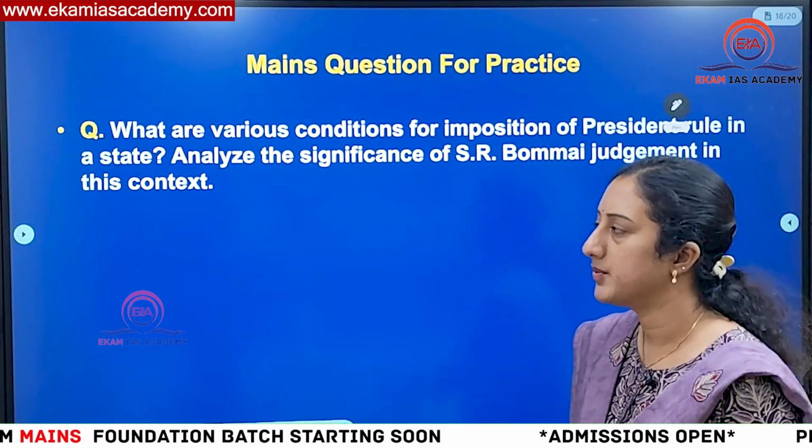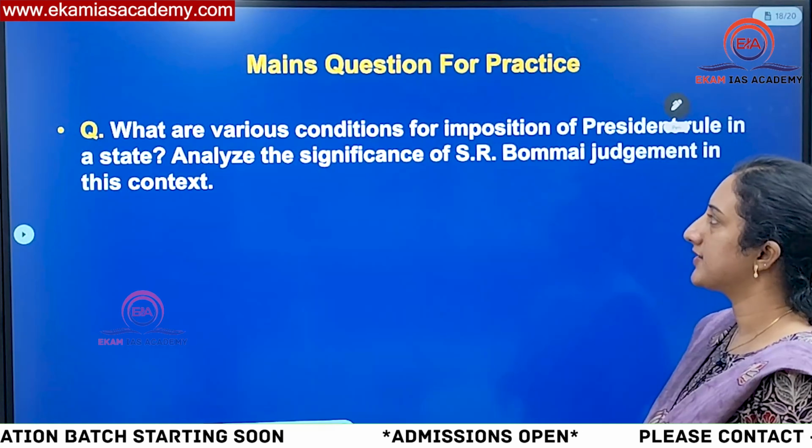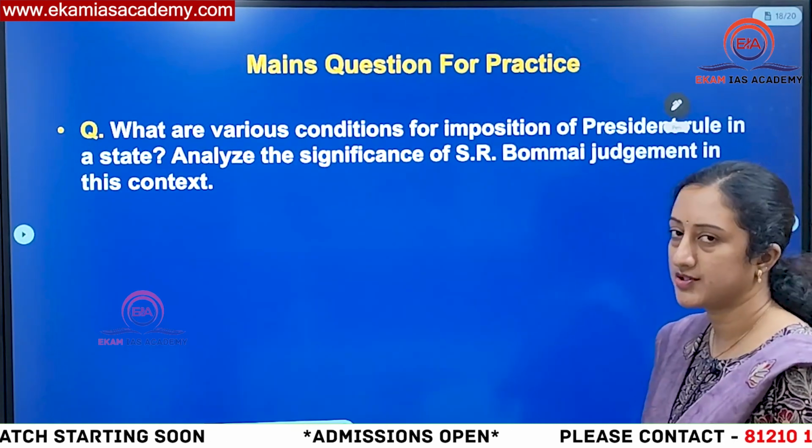Now, practice question for mains. What are the various conditions for imposition of President's rule in a state? Analyze the significance of the SR Bommai judgment in this context.